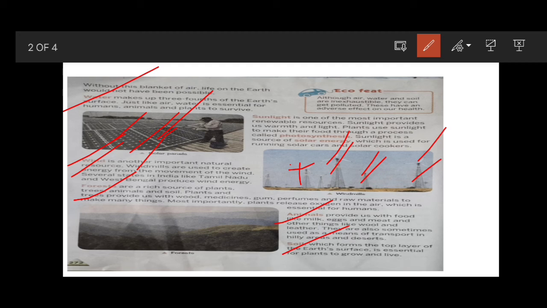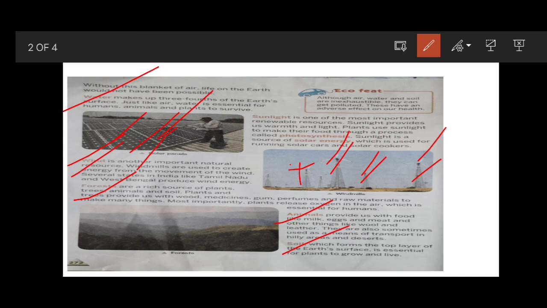We have also learned that natural resources are divided into two types: renewable resources and non-renewable resources. Which are the renewable resources? Wind, water and sunlight.